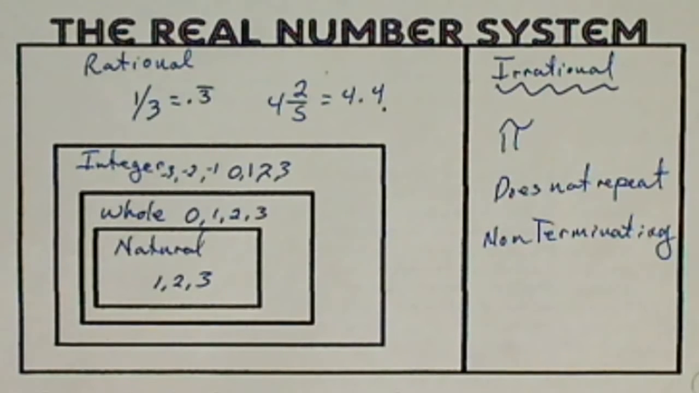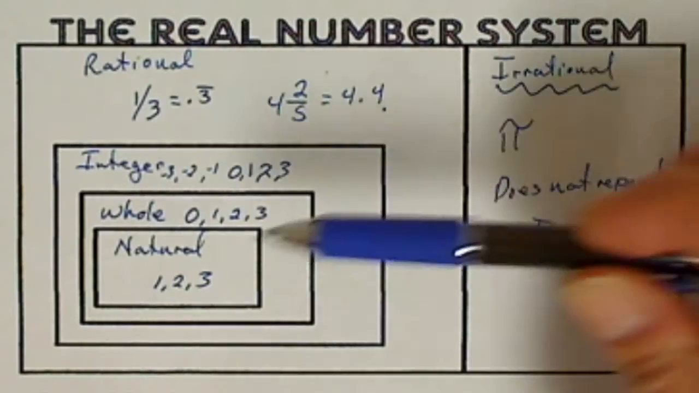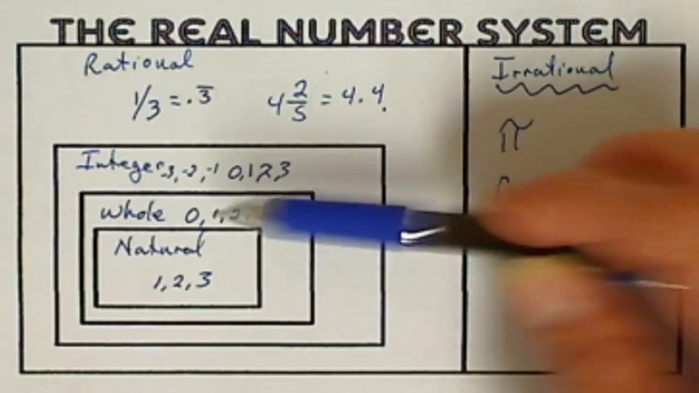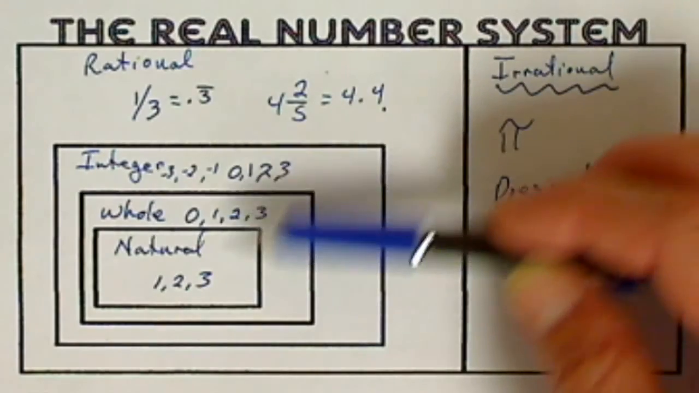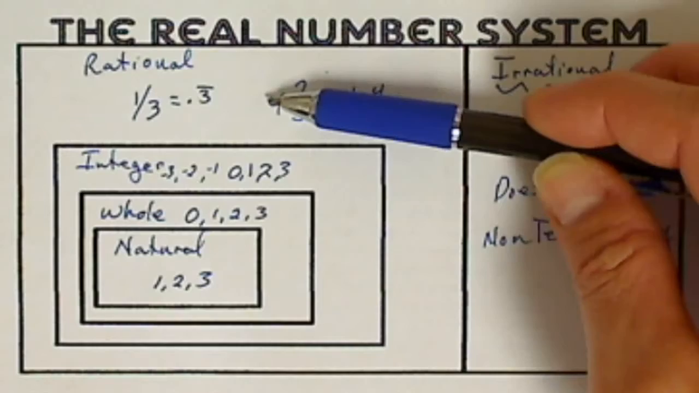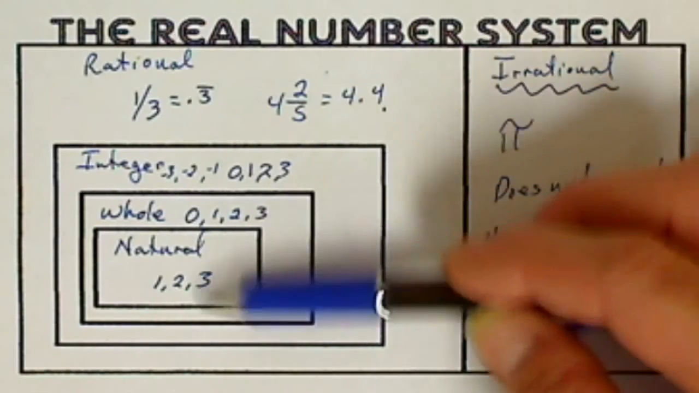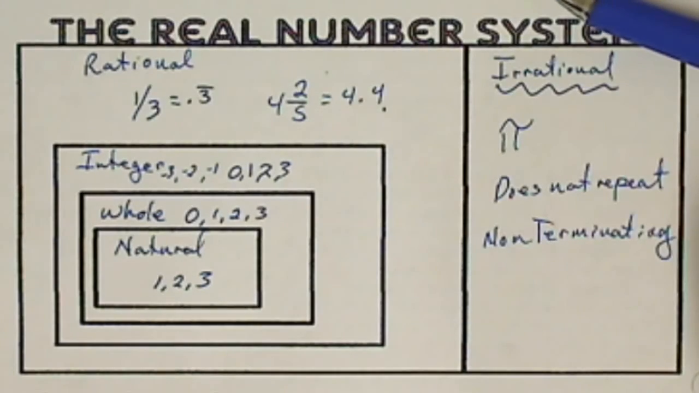So the idea behind this, guys, is that natural is a subset of whole number. Natural and whole is a subset of integer. Natural, whole, and integer is a subset of rational. Rational numbers, integers, whole numbers, and natural numbers are a subset of the real number system.